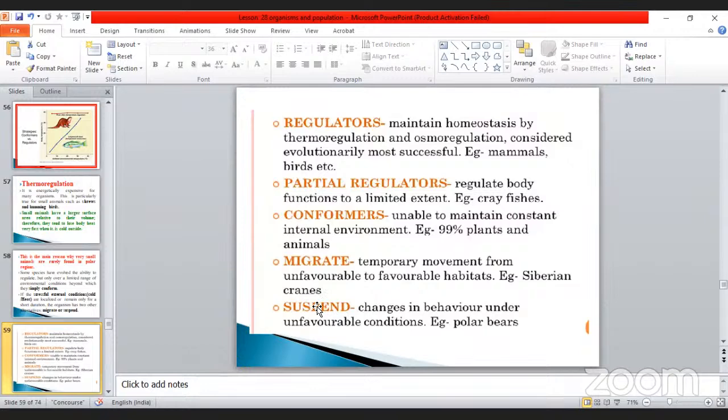You can take an example of any one of the microorganisms. I will tell you one example, then it will be better for your understanding. Take any one of the bacteria.